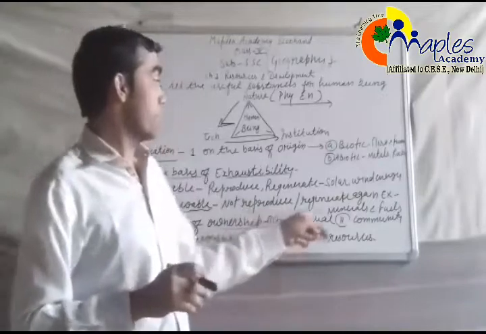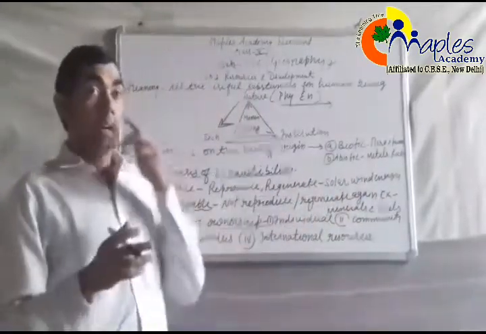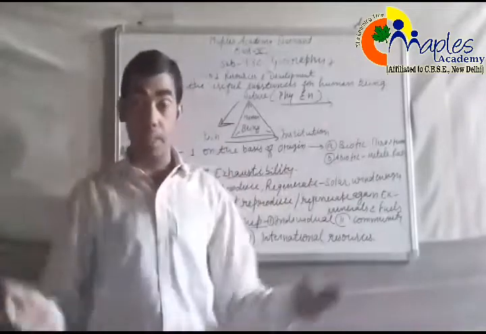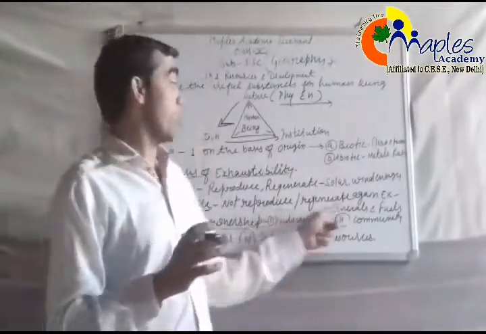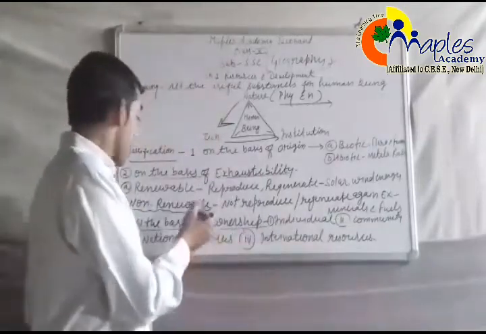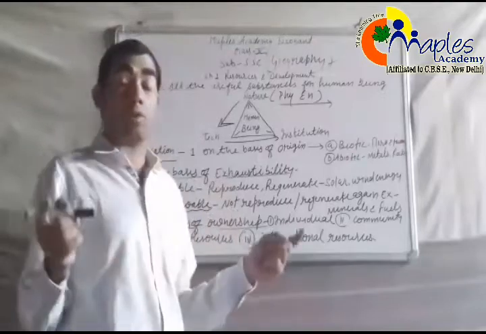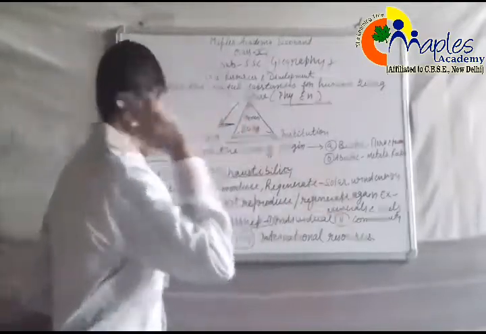For example, minerals and fossil fuels. Petroleum is not formed in a minute or in 100 years, but it takes millions of years to form. So these are resources which are used one time and cannot be used again, and they are called non-renewable resources.